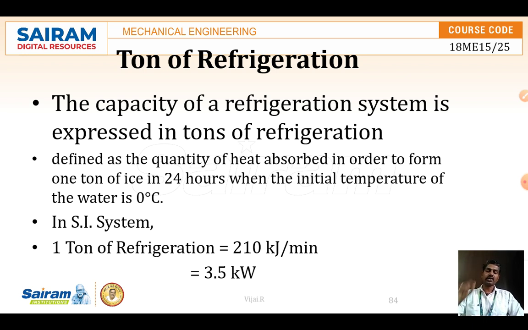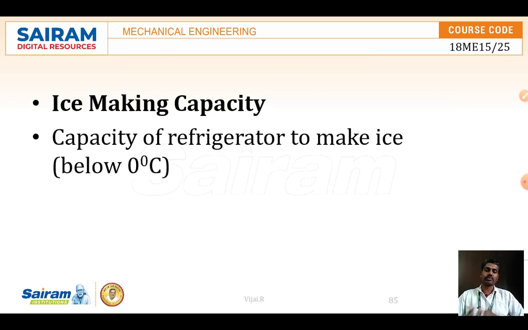We have taken 0 degree Celsius of water and we are converting into 1 ton of ice in 24 hours. So for that, how much amount of heat energy is liberated or absorbed, we call it as a ton of refrigeration. Okay, so in SI system, the 1 ton of refrigeration is equal to 210 kilojoule per minute.